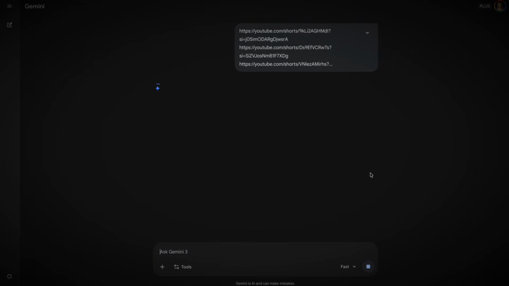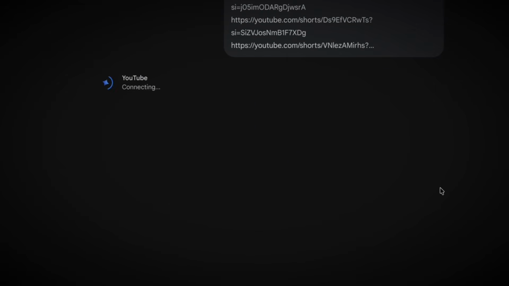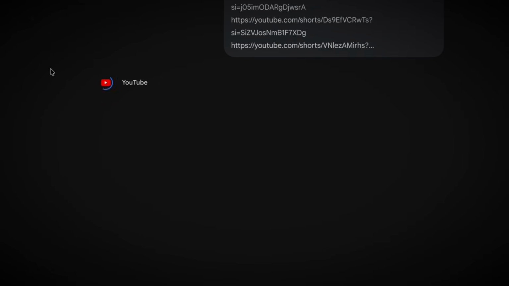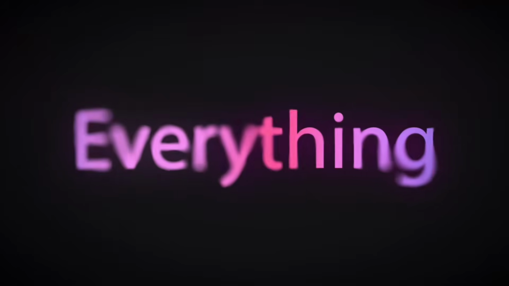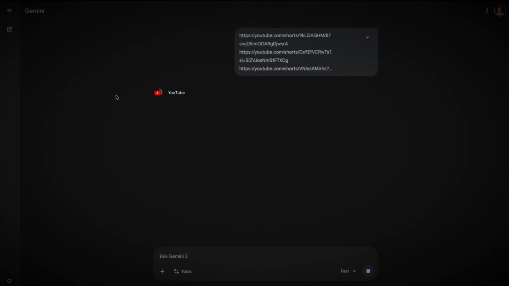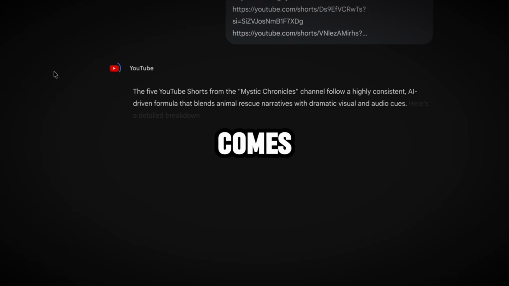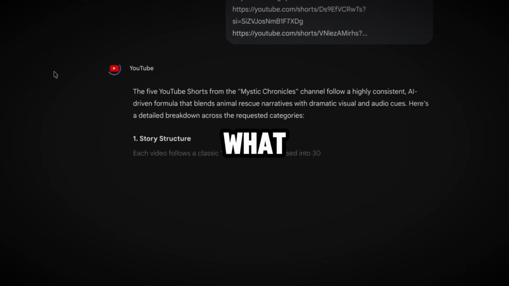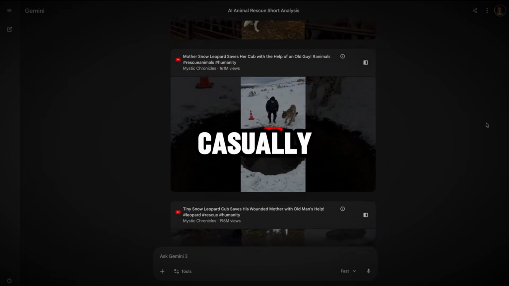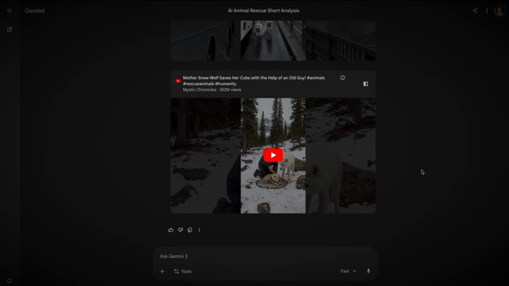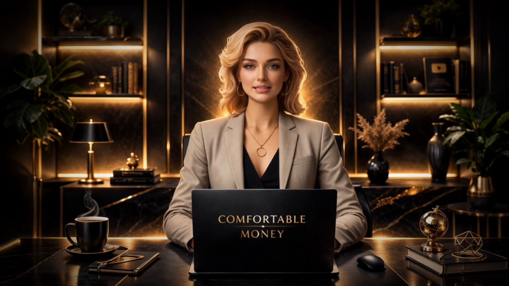Now here's what makes Gemini powerful for this. It doesn't just watch the videos, it breaks them down shot by shot. It notices when music changes, when sound effects hit, how long each scene lasts, the exact moment the conflict appears, everything. Let Gemini process this. It takes about 2 minutes. When it comes back, you'll have a complete breakdown of what makes these videos work. And this is information you'd never catch just watching casually. This is the secret sauce these channels are using, laid out in plain text.